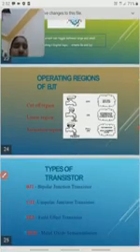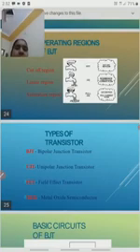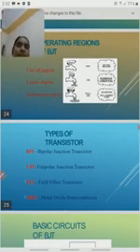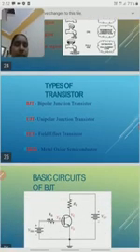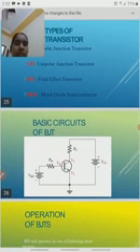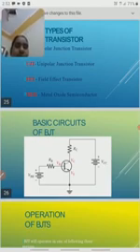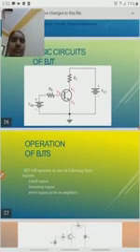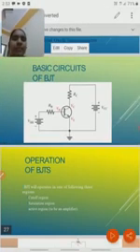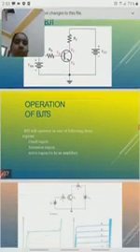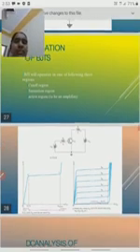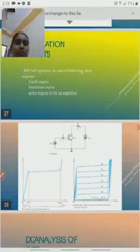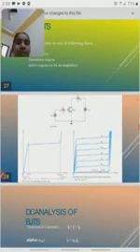The main types of transistors are BJT, UJT (unipolar junction transistor), field effect transistor, and metal oxide semiconductor transistor also. This is the basic circuit of the BJT, with the center position base, emitter and collector. In the operation of the BJT, we can operate in the cutoff region, saturation region and active region. Only in the active region do we get the amplified signal.